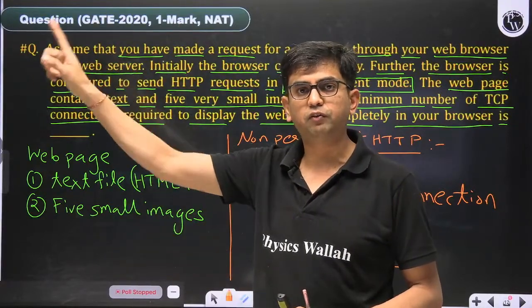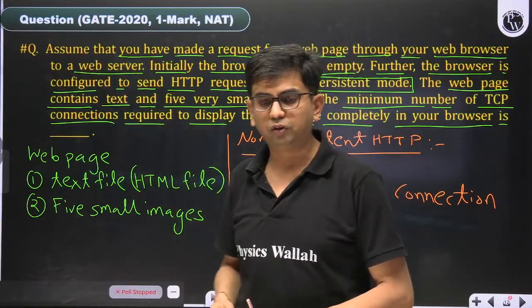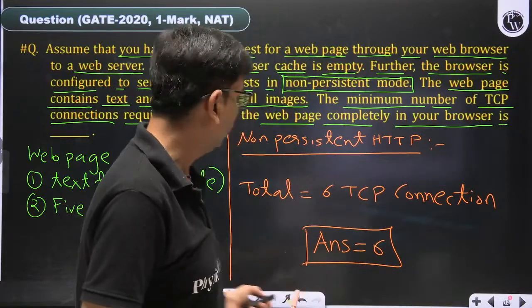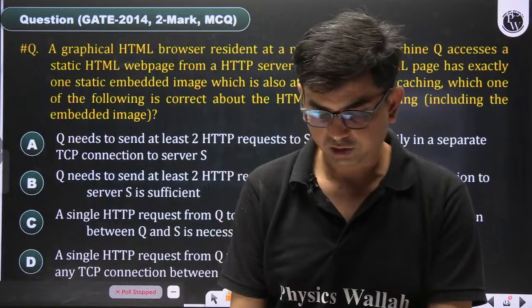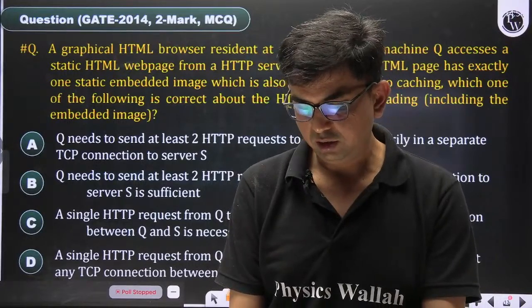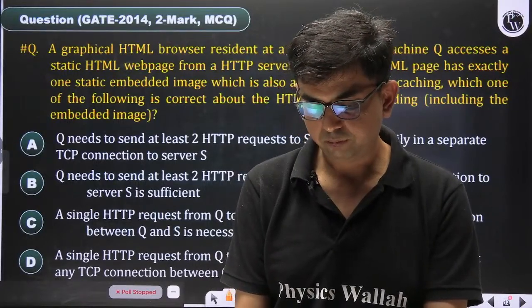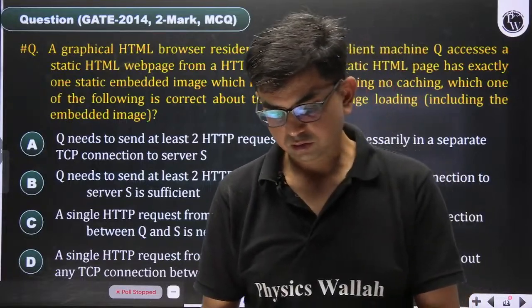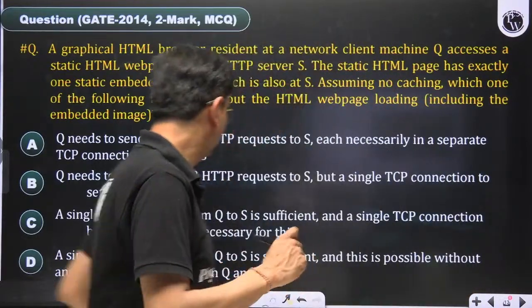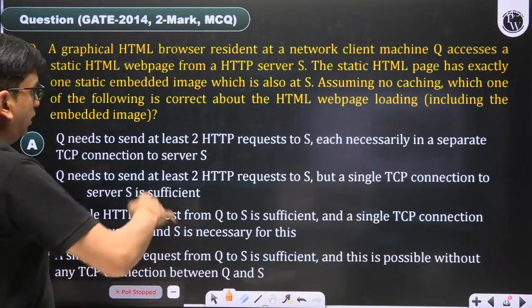I'll note it down and make a question on this concept next year.